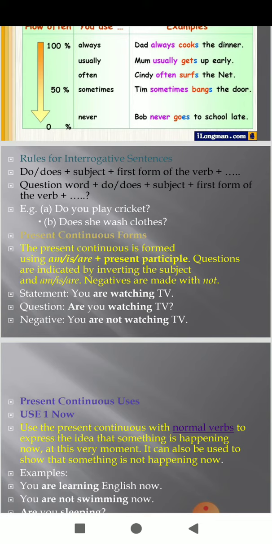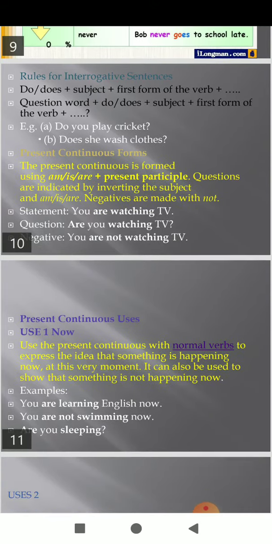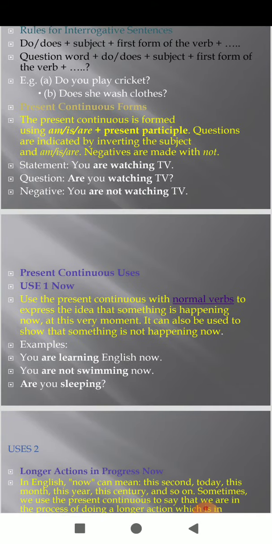Actually, students, this tense describes a continued or ongoing action at the present time, okay? In other words, it expresses an action which is in progress at the time of speaking and has not yet been completed. In the following conditions, we use the present continuous tense. As I have told you earlier, students, when an action is occurring at the time of speaking, that is the present continuous tense.